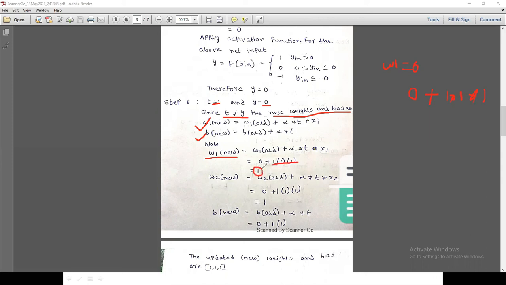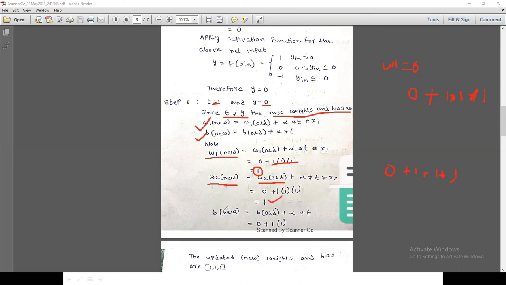This is the new weight for the next iteration. Similarly for w2 new: the old w2, 0, plus 1 into 1 into 1 equals 1. Now w2 is also 1.